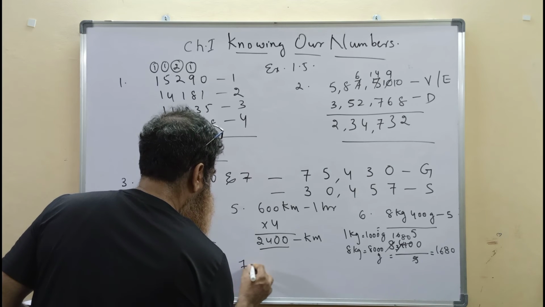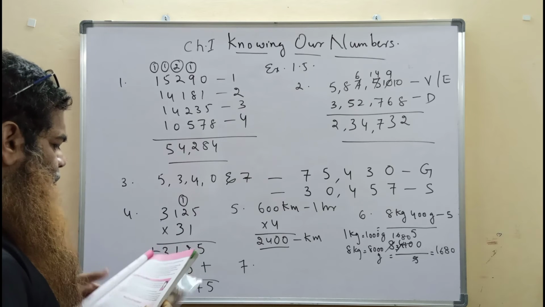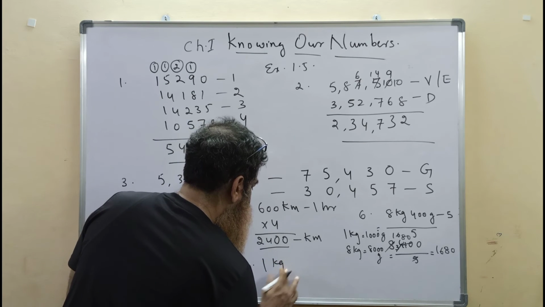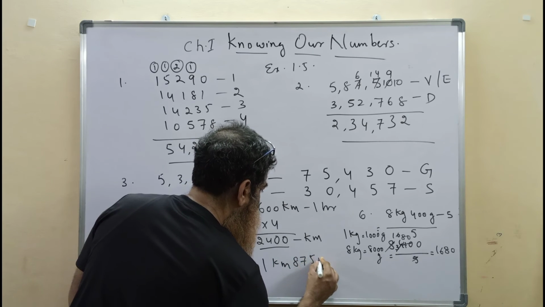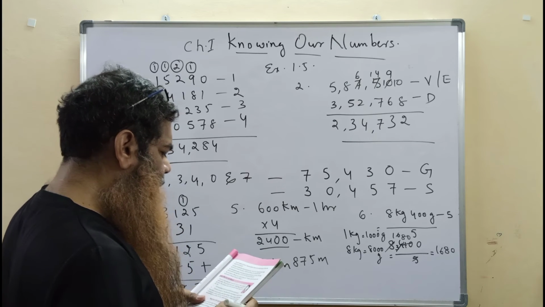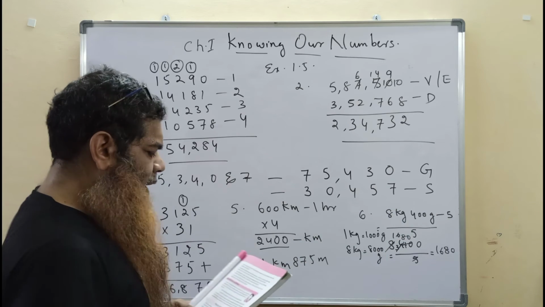Now going to the seventh question. The distance between the school and the bus stop is 1 kilometer 875 meters. Every day Gayatri walks both the ways. Both the ways means she goes and comes back to attend the school.